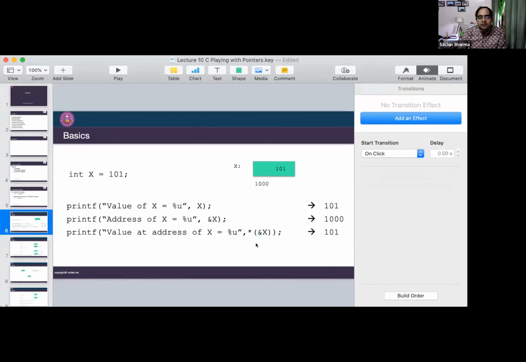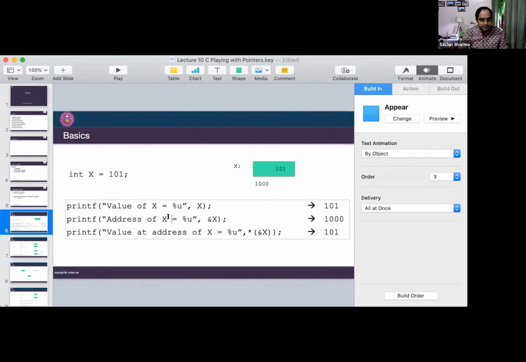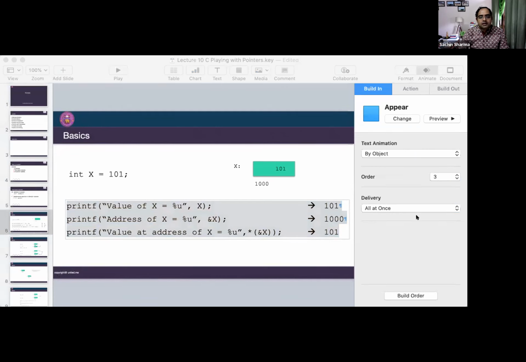Is this okay? So now 101 is printed. Now you have two ways of printing or accessing information or modifying information. One is the simple way of using a variable, and the second is using the concept of pointers. So I write this program so that you can better understand what is actually happening in the real world.